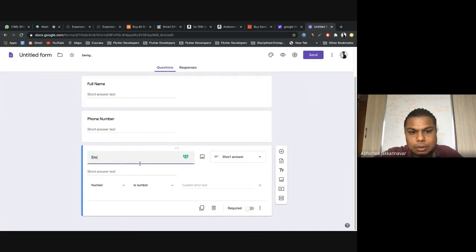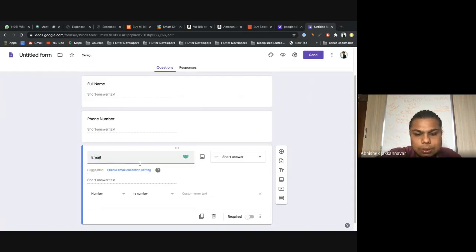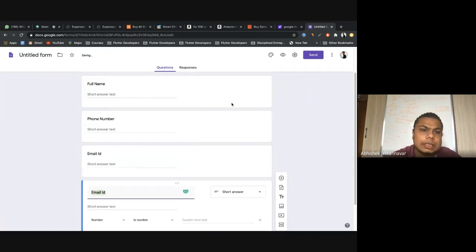Come next, full name, phone number, and the third important thing we need to take is an email ID. These are the 3 most important must-take things. Apart from that, whenever you are interacting with more people, you should also learn something out of this. What do you mean by this, Abhishek? Very simple. We need to start understanding from which area, which state, which city most of the people are joining.